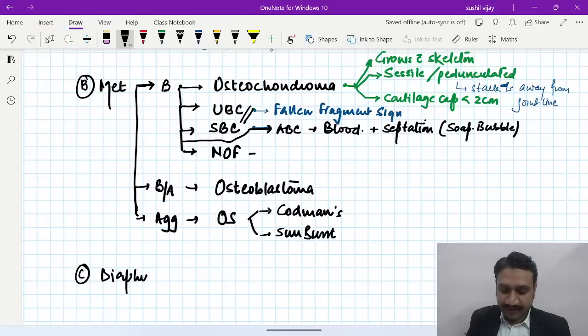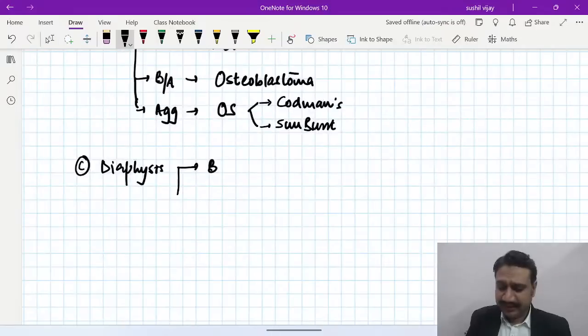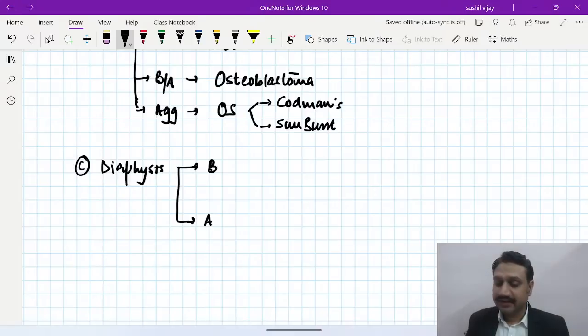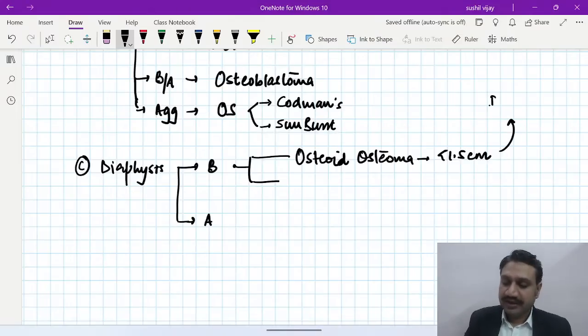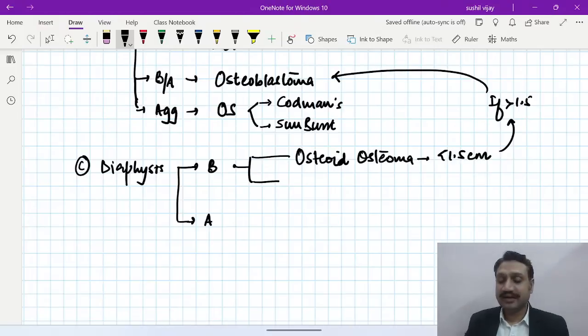So in the diaphyseal area, we also have both categories, the benign category and the aggressive category, right? Now in the benign, we have got two tumors. One is what you call osteoid osteoma. As the name suggests, it is coming from osteoid itself. What do we see in osteoid? We see sclerosis around the lesion, whiteness around the lesion, and the size of the lesion is always less than how much? 1.5. And when the size is more than 1.5, it favors what? Osteoblastoma, right?